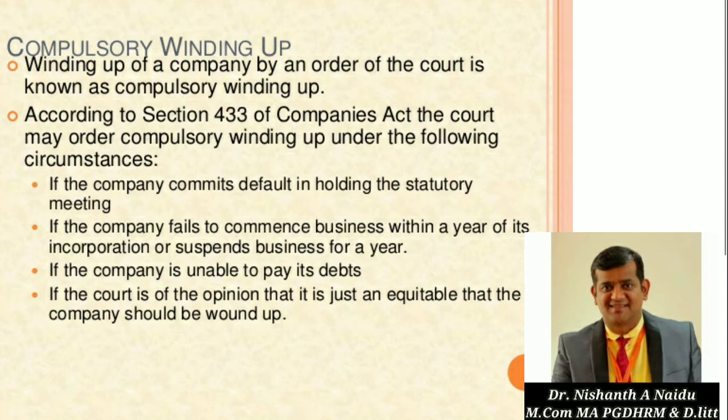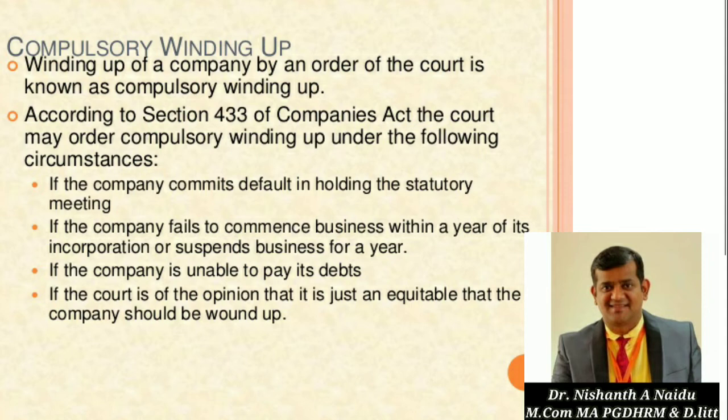Number one, if the company commits default in holding the statutory meeting. The company is not conducting the statutory meeting, so it is not meeting the statutory compliances set by the Companies Act.